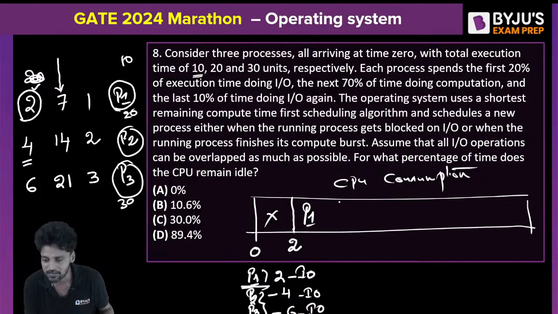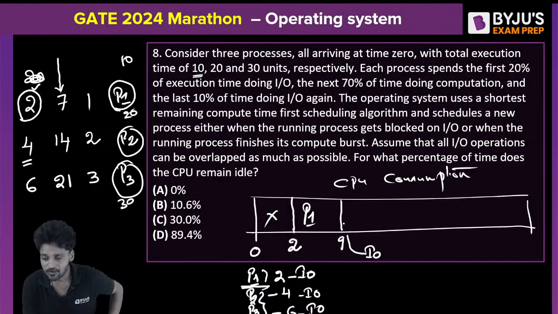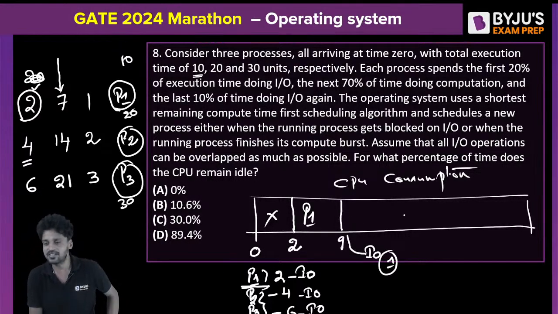7 clock pulses. That means till the 9th clock pulse, P1 will execute in the CPU. When P1 leaves, it will go to perform some IO operation. Did you understand? For how much time? It is going to spend 1 more clock pulse. But I don't need to show this 1 more clock pulse in the CPU because this is only CPU consumption time, sir.